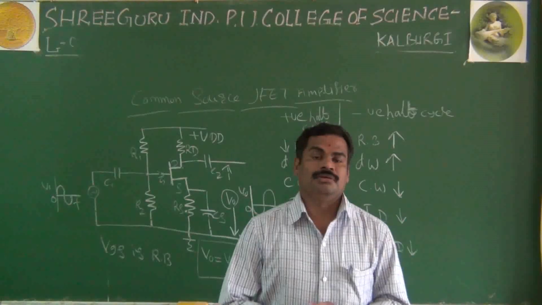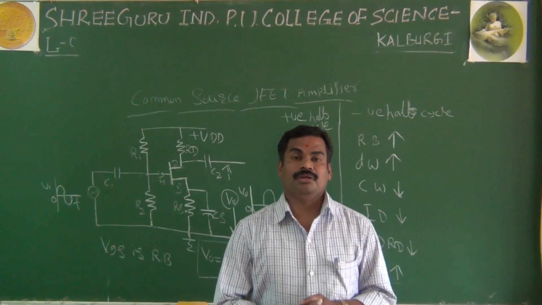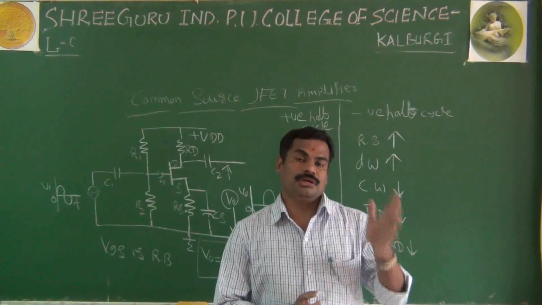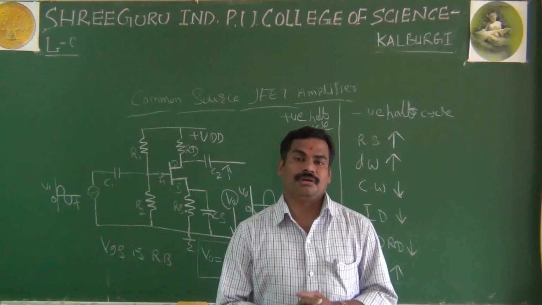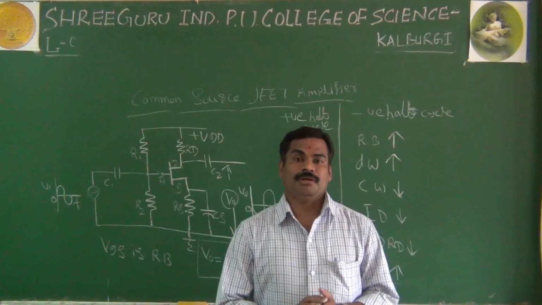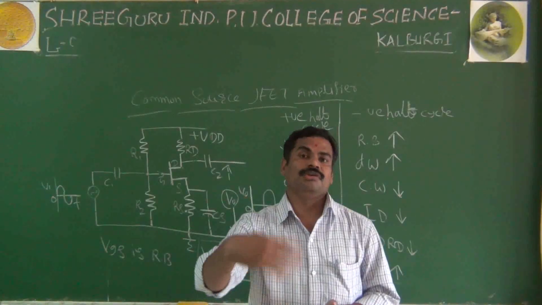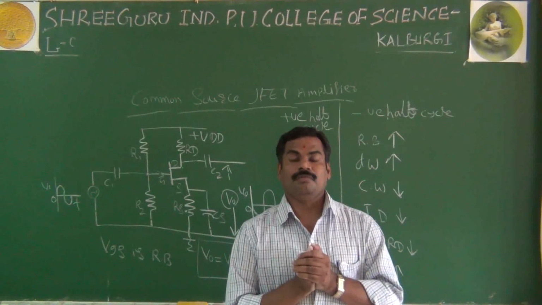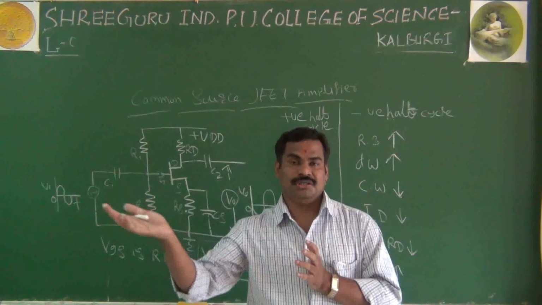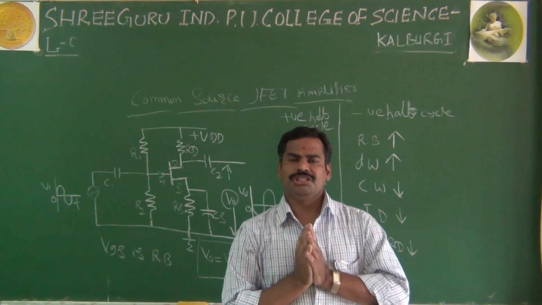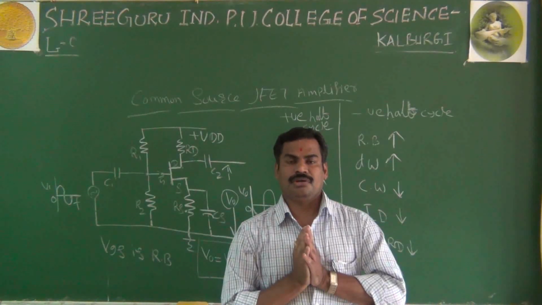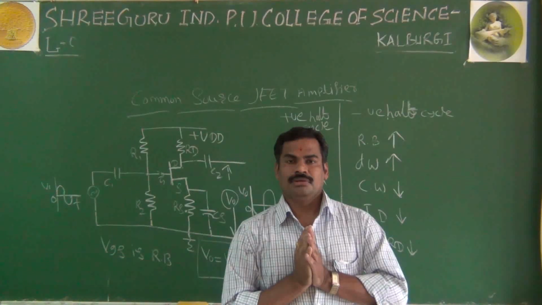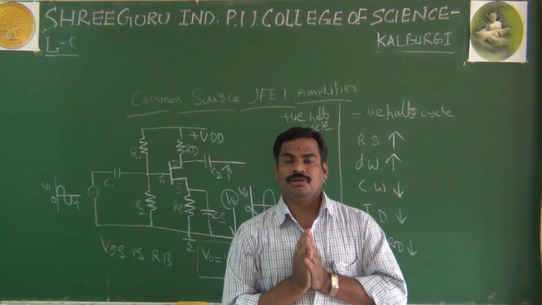In the next class we go once again to the common emitter amplifier. You have studied the frequency response, and also the important characteristics of the common emitter amplifier. In tomorrow's class we will discuss the effect of AC and DC, that is, the AC and DC analysis of the common emitter amplifier.